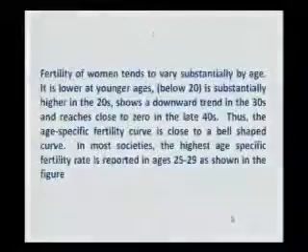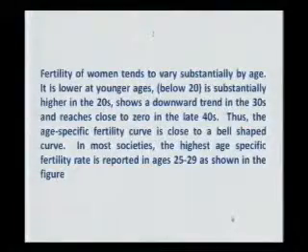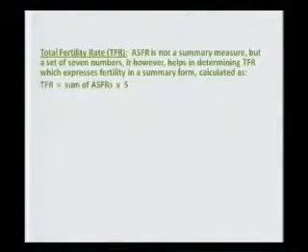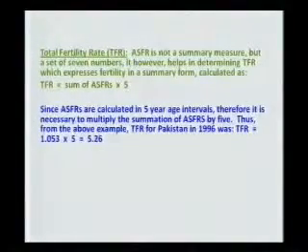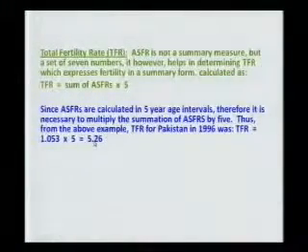If you take that number and multiply it by 5, you will get a number which is known as total fertility rate. For example here, 1.053 multiplied by 5 comes to 5.26. What it means is that on average, each woman is going to bear or give birth to more than 5 children.